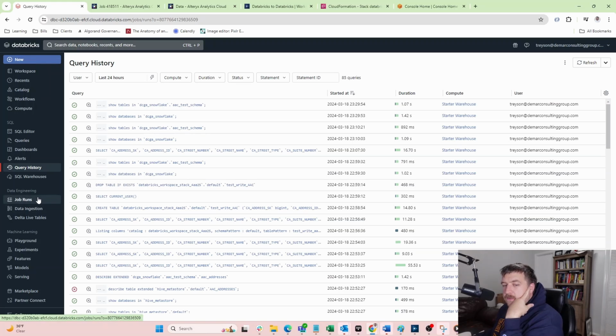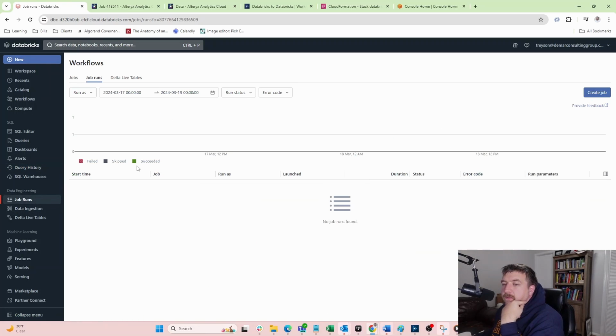Now, one thing that is interesting is that in Alex's example, she had shown that there was a job run here when she did run it in Alteryx, and I'm not seeing that. So I'm not quite sure what isn't happening correctly. And I find that frustrating.